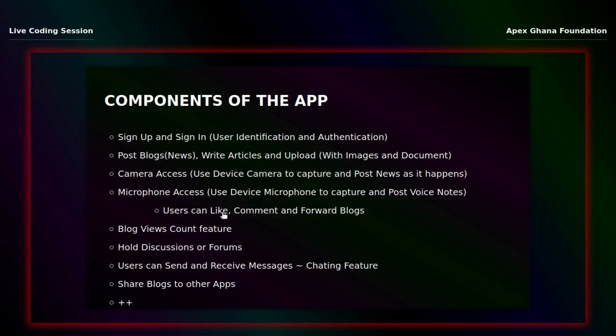Then users can like, comment and forward blogs, right? So once you are scrolling through all the news that has been posted, you can like it, you can comment on it, you can forward it. So it's like Facebook, you can like it. I don't know, we're going to make a double tap or make a like. Any idea you think you want to add, you can just tell us and we will incorporate it there, right?